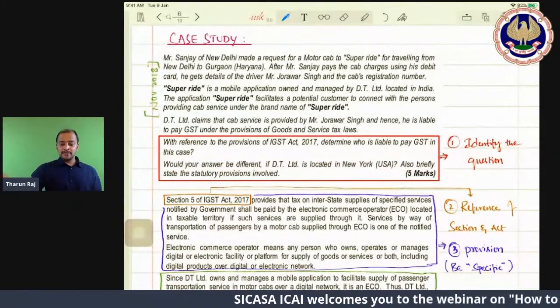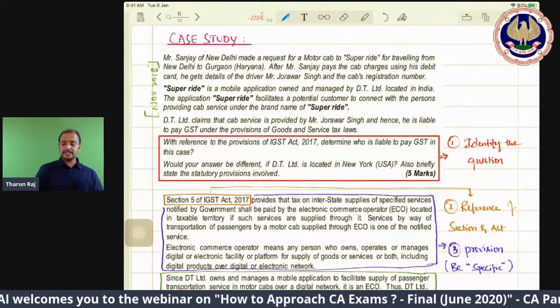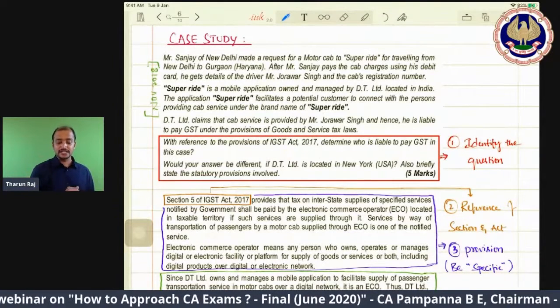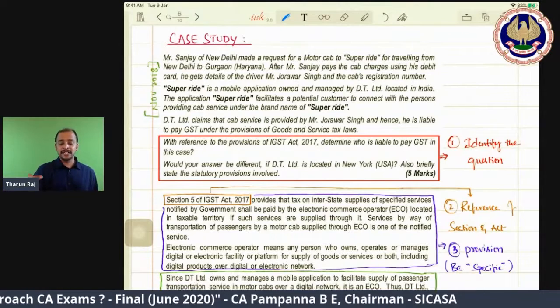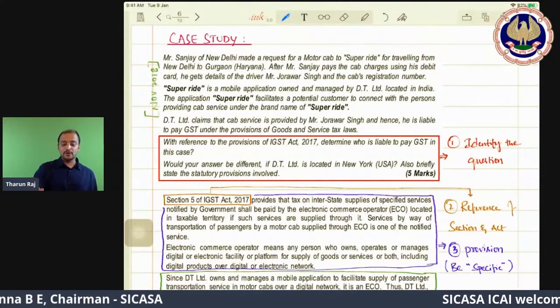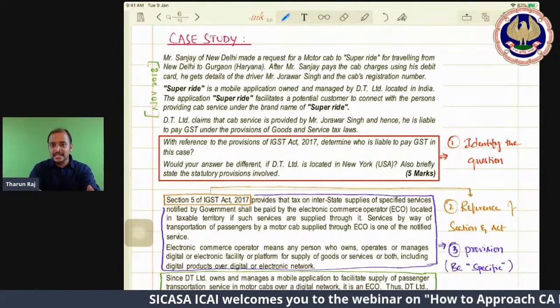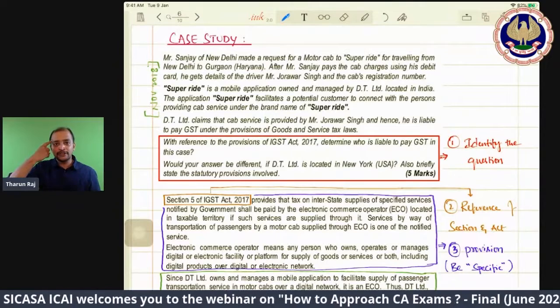Mr. Sanjay of New Delhi made a request for a motor cab to Super Ride for traveling from New Delhi to Gurgaon. After Mr. Sanjay pays the cab charges using his debit card, he gets the details of the driver, Mr. Jowar Singh, and the cab registration number. Super Ride is a mobile application owned and managed by DT. So who is liable to pay GST? So even it would have flashed in your mind.